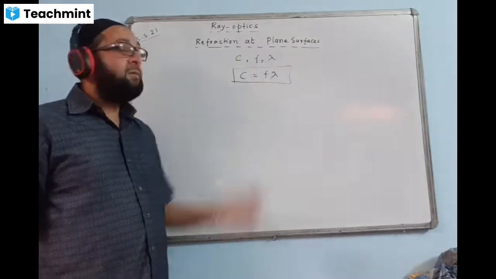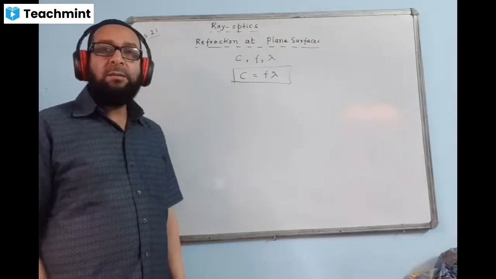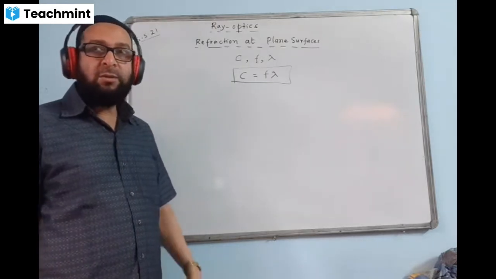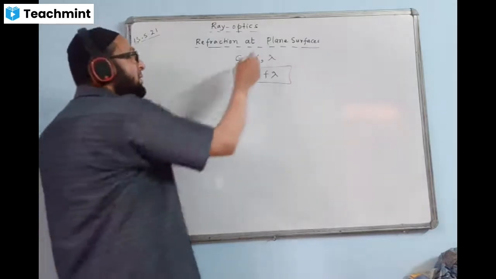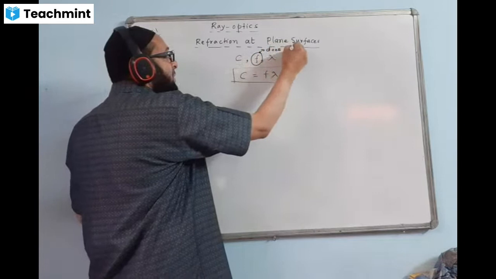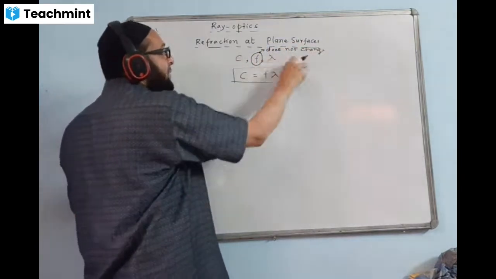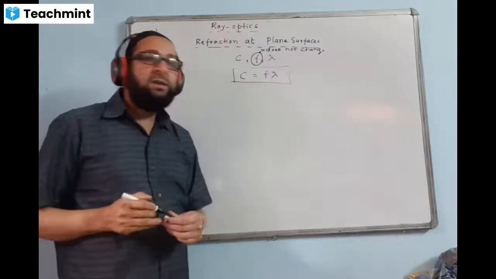Out of these three properties, when a wave travels from one medium to another medium, one property does not change. Which property does not change? The answer is frequency. Frequency does not change, whereas speed changes and wavelength changes. Why does frequency not change?